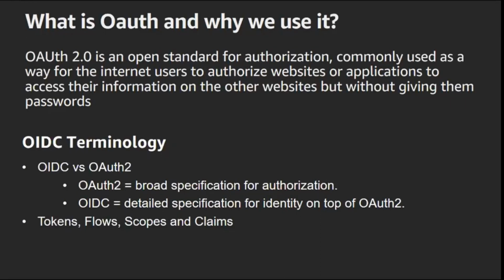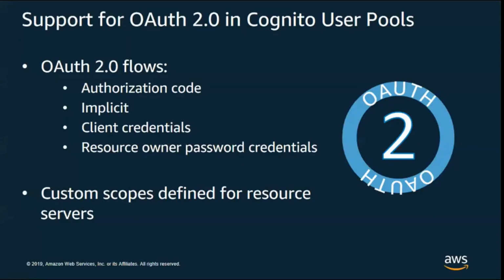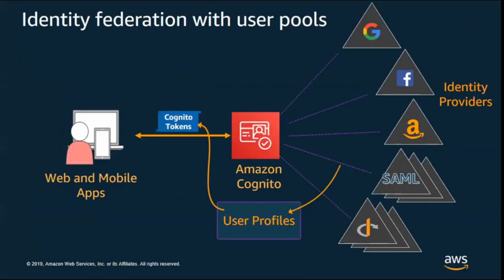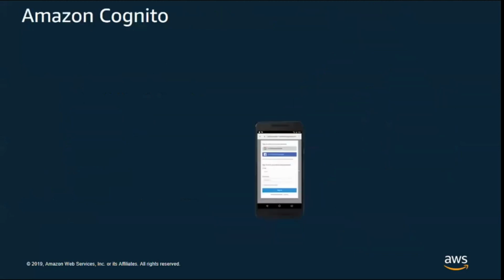And they are two in parallel, but this has evolved. Initially, it was from an authorization point of view, and then OpenID Connect was added for authentication. It has the concept of tokens, flows, scopes, claims, and different types of tokens: refresh token, access token, bearer token, right? Each one has a different set of functionality. So Cognito supports both, and you can integrate either way. You can have users in your user pools, or not have them and use a SAML-based integration. It supports both use cases.